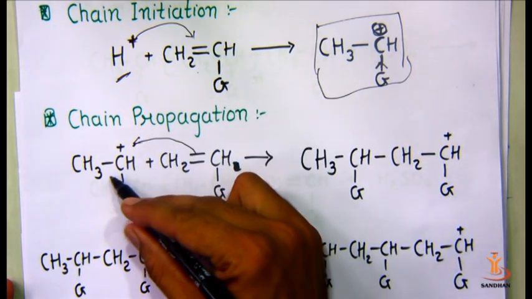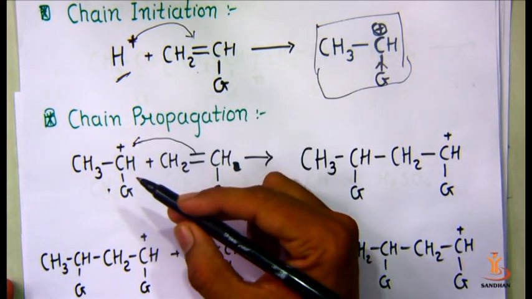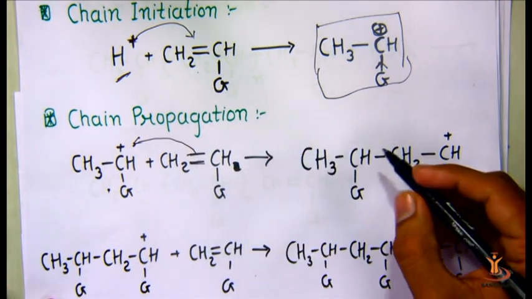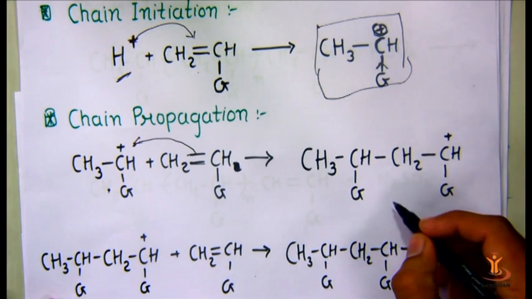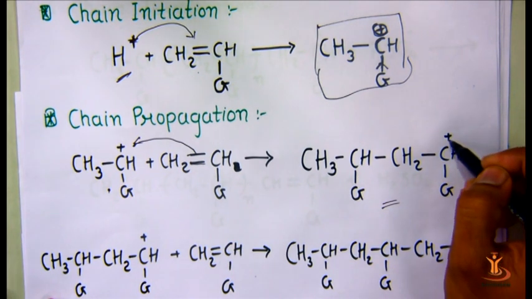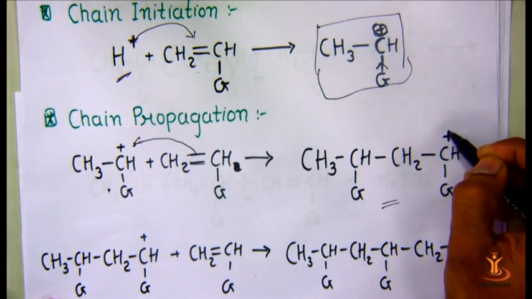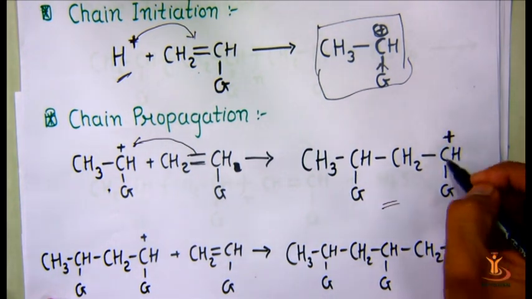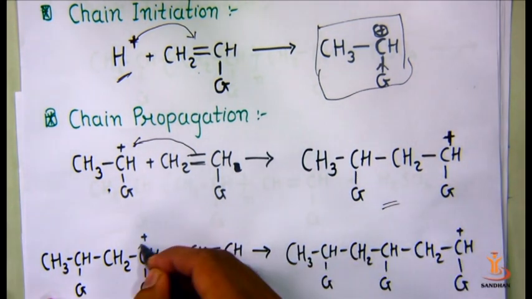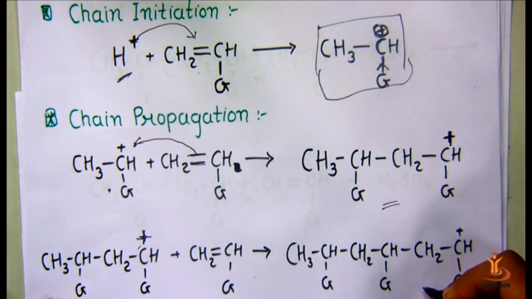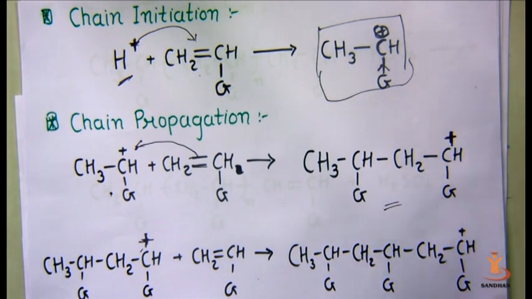This newly generated carbocation reacts with the carbon-carbon double bond of a monomer and forms this type of species. Now the molecular weight of the active species has increased and the positive charge remains as it is. This positive charge reacts with another monomer and the chain becomes bigger and bigger. So this step is the propagation step.